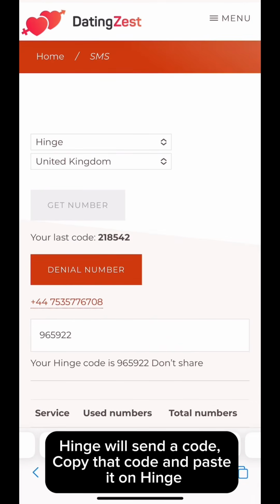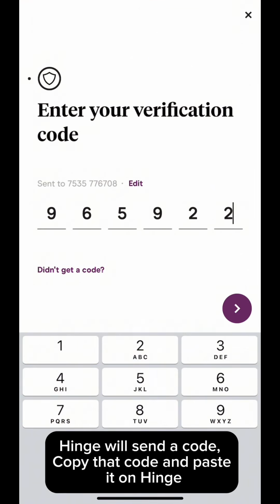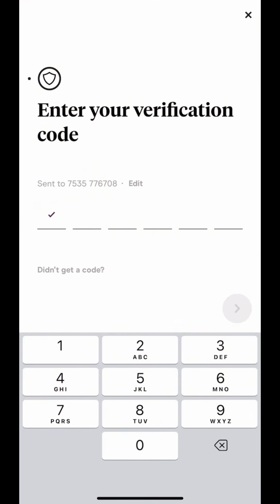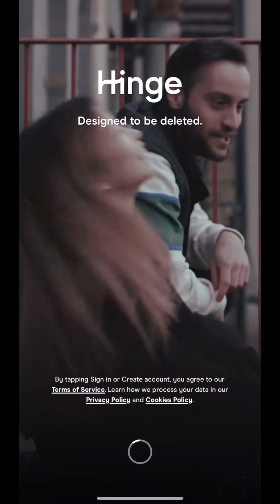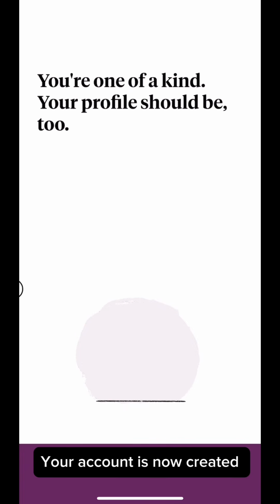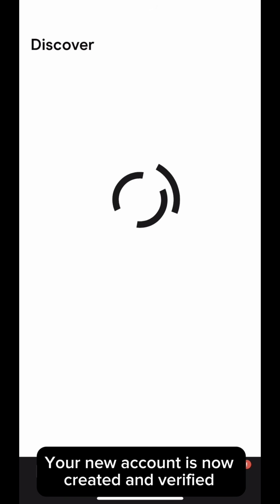Hinge will send a code. Copy that code and paste it on Hinge. Your account is now created. Your new account is now created and verified.